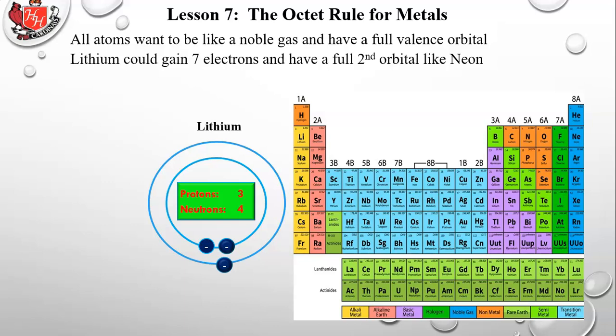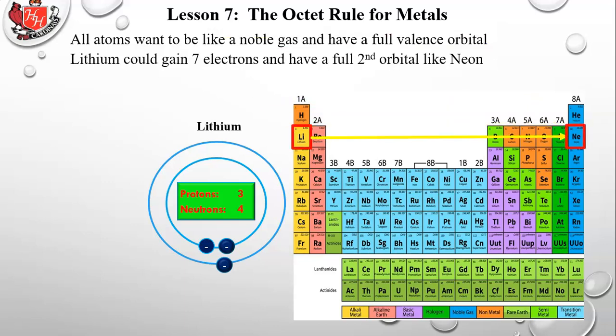But that's almost impossible. In fact, it's absolutely impossible. Lithium, if you remember, we talked about electronegativity, has a very low electronegativity. Everything over on the left side of the periodic table does. That means it would have a very difficult time pulling in even 1 electron, let alone 7 electrons. In fact, lithium never does pull in electrons. It just never does it in the real world. So there's no way lithium is going to be able to fill its second orbital by adding 7 more electrons to give it 8. So what's another way it could do it?